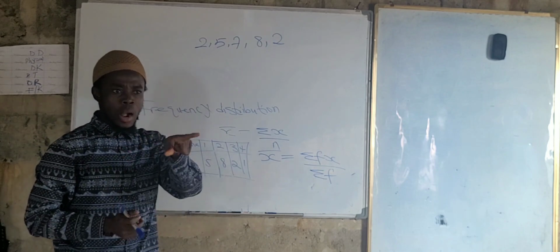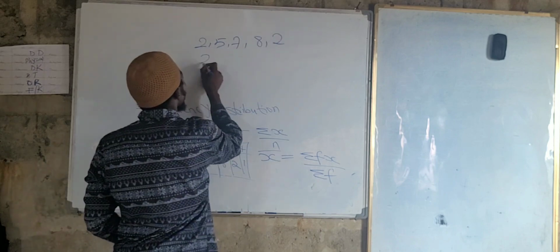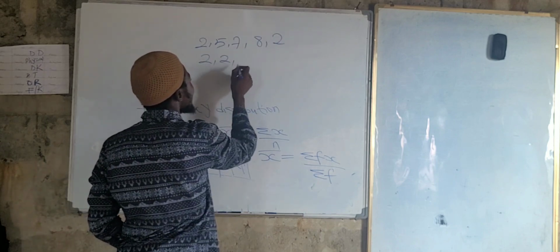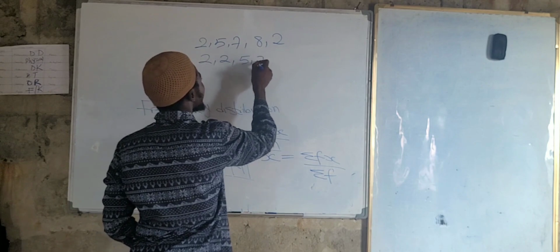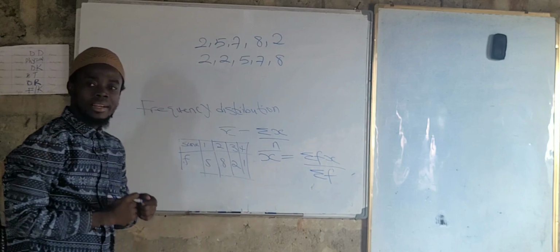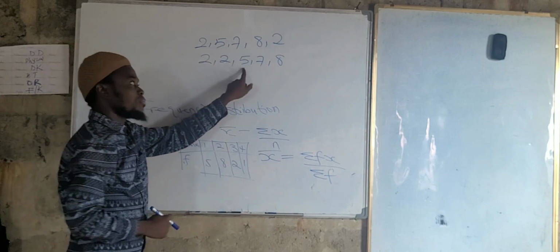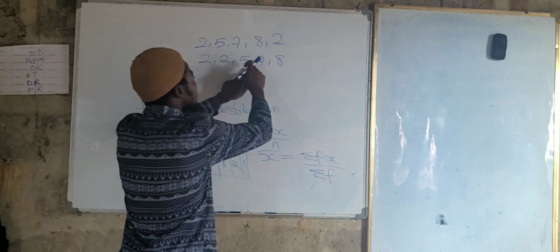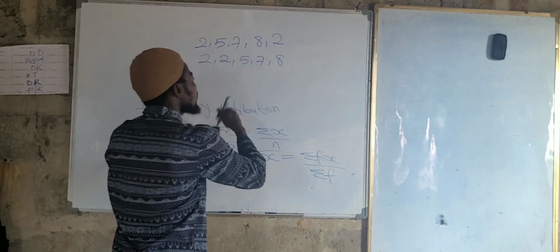Are we okay? Yes, sir. So what happens now? We have 2, 2 again, 5, 7, 8. Now let's find the median here. 1, 2, 3. What's the median here now? 5. 5 is the median.